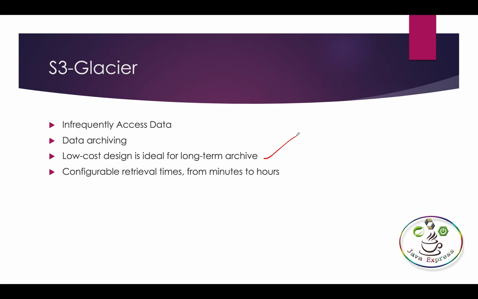If you want to retrieve one file, it may take minutes to hours. With S3 Standard, you get the data within milliseconds, whereas with Glacier you can retrieve the data within minutes to hours. This is called retrieval time. This is S3 Glacier. So depending on the use case, we need to decide which one to use.